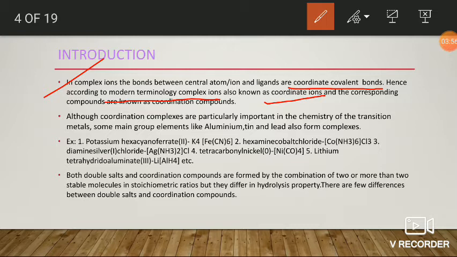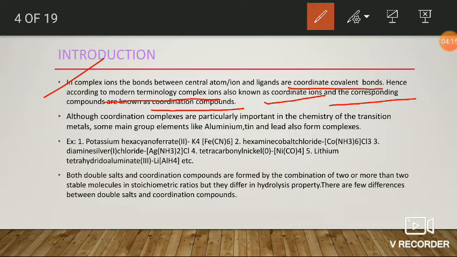So, based on this bond nature, according to modern terminology, the complex ions are considered as coordinate ions and the corresponding compounds are considered as coordination compounds. Due to the presence of coordinate bonds in the complex ion, they are called coordinate ions and the corresponding compounds are known as coordination compounds.